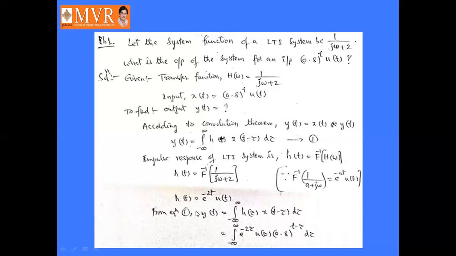So y of t equals integral minus infinity to infinity h of tau into x of t minus tau d tau. h of tau is nothing but e power minus 2 tau into u of tau, into 0.8 to the power t minus tau d tau, right?